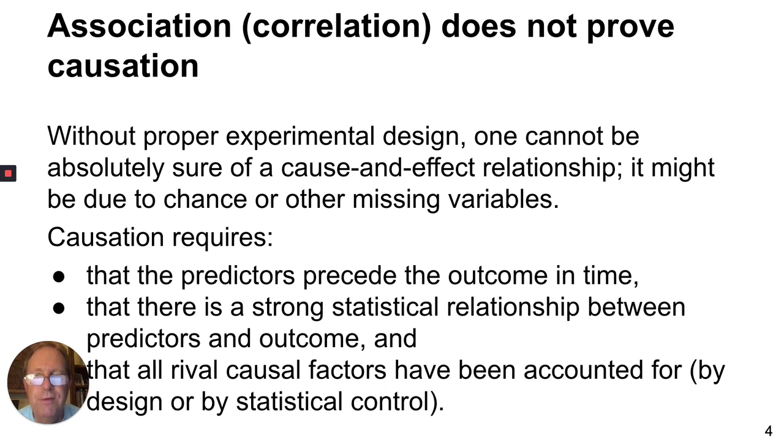To prove causation, we have to meet a very strict standard: that the predictors precede the outcome in time, that there's a strong statistical relationship between predictors and outcomes, and that all rival causal factors have been accounted for by design or by statistical control. All three of those requirements correspond to proper experimental design.